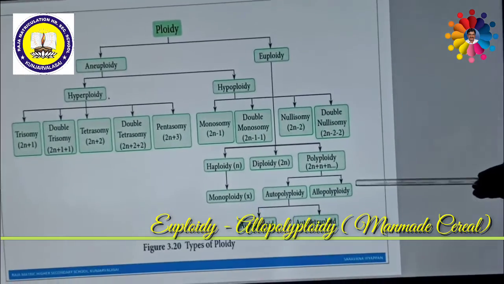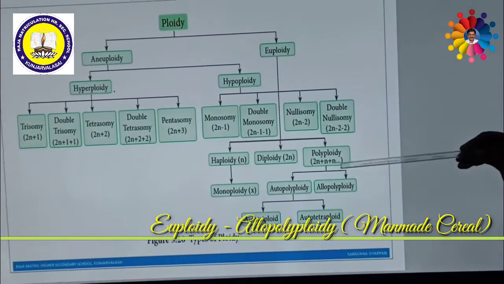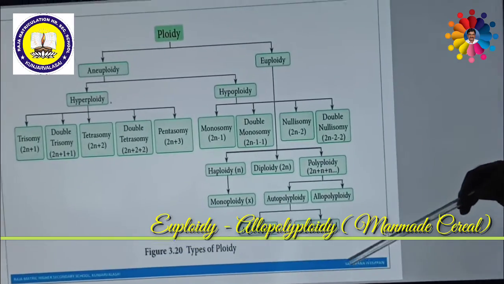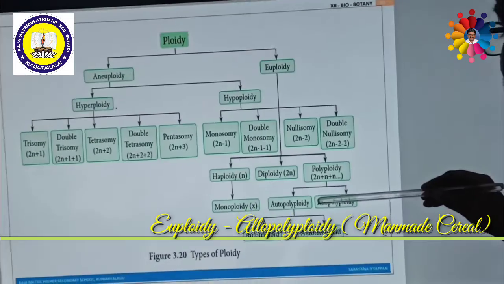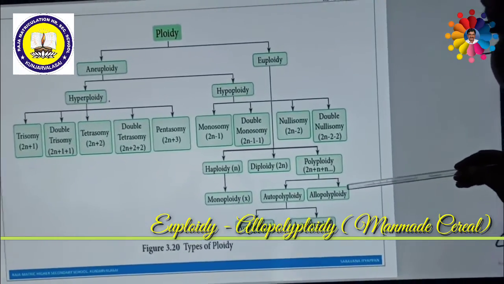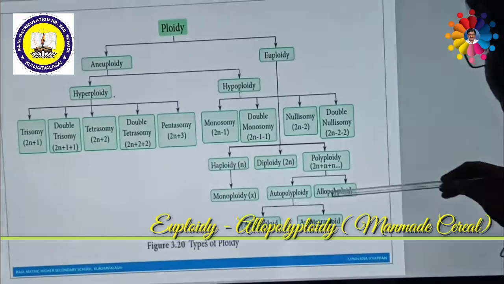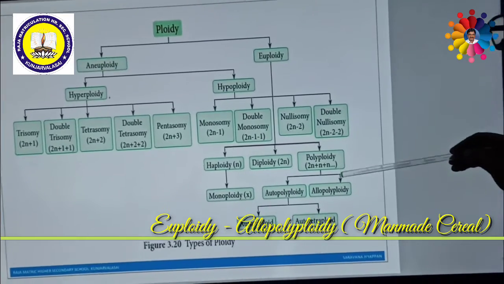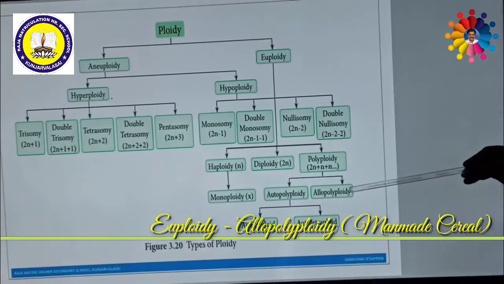Allopolyploidy is polyploidy in which more chromosomes are derived along with the two sets of chromosomes. These are derived from two different types of species or many different types of species. Autopolyploids are derived from the same species itself, while allopolyploids are derived from various kinds of species, a minimum of two different types of species.